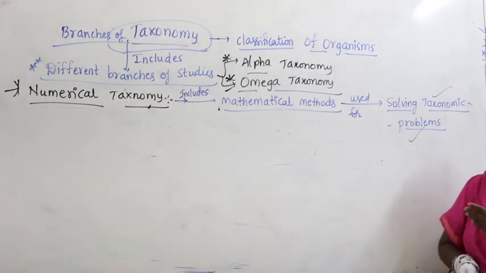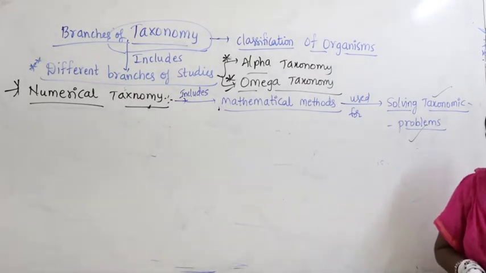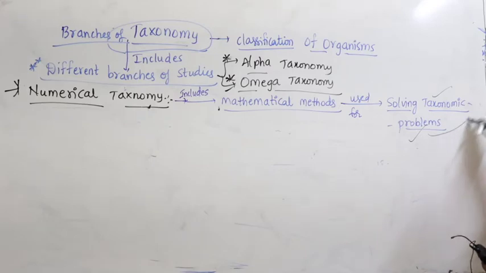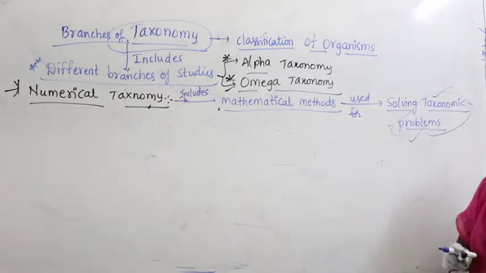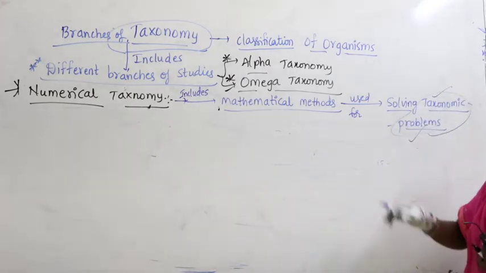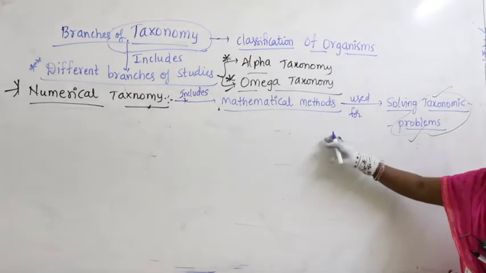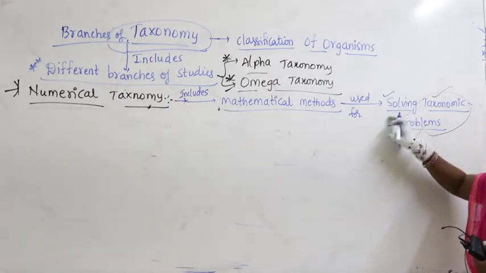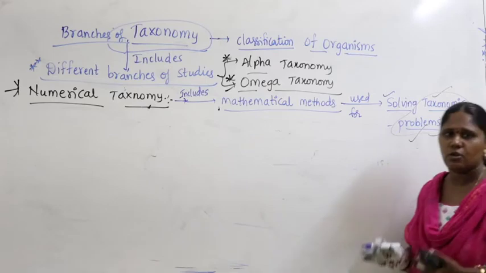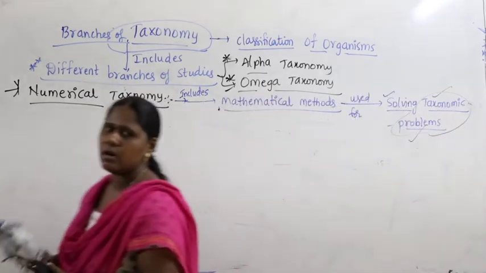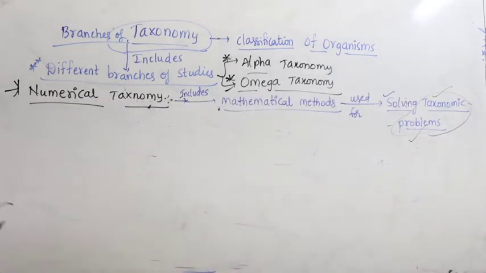We will do it in taxonomy, and after completing one more chapter, flowering plants, we get more taxonomic numericals. At that time we will do all the taxonomic problems. So here we make use of mathematical methods for solving taxonomic problems. Then it is a branch of science called numerical taxonomy.